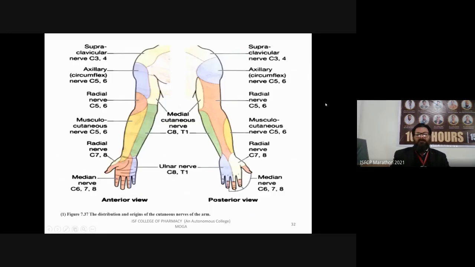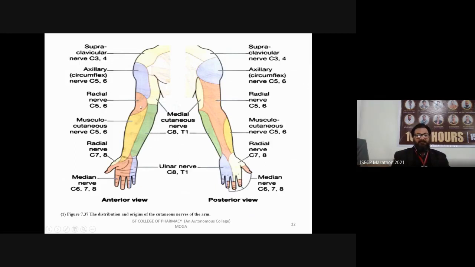So this is the organization of these cutaneous nerves, where you can see the anterior view and the posterior view. In anterior view, you can see in the upper portion there is supraclavicular nerve C3, C4. Then posterior to this supraclavicular, the shoulder region we call the clavicular region. Then there is axillary or circumflex nerve C5, C6. Then this red area is your radial nerve.